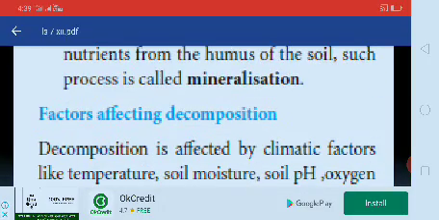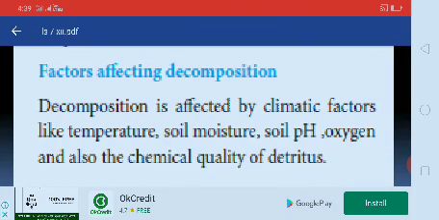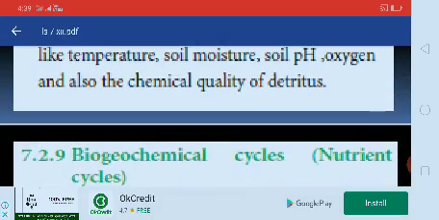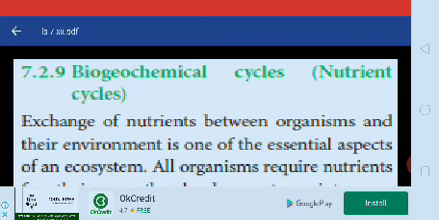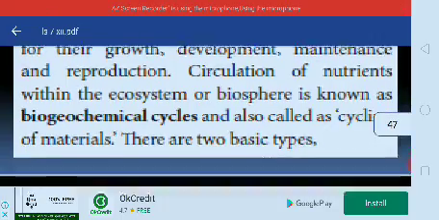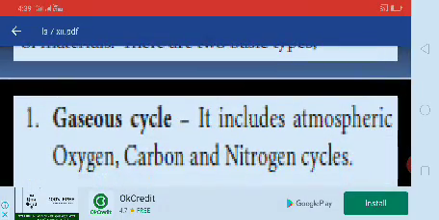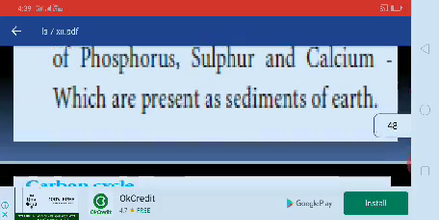Factors affecting decomposition. Decomposition is affected by climatic factors like temperature, soil moisture, soil pH, oxygen, and also the chemical quality of nutrients. Then biogeochemical cycles. Some organisms are mostly involved in these cycles. All organisms require nutrients for their growth, development, and reproduction. Biogeochemical cycles are the cycling of minerals. There are two basic types. Gaseous cycles include atmospheric oxygen, carbon, and nitrogen. Sedimentary cycles include cycles of phosphorus, sulfur, and calcium.